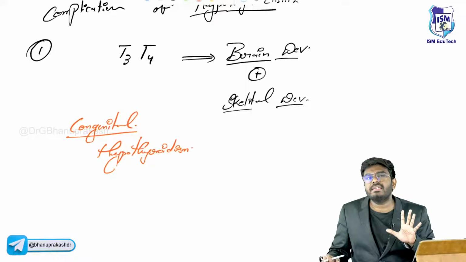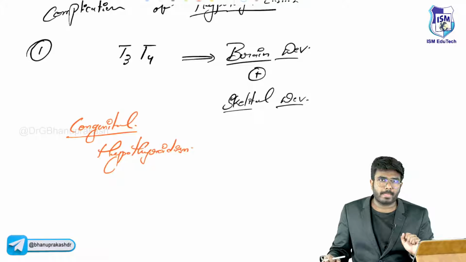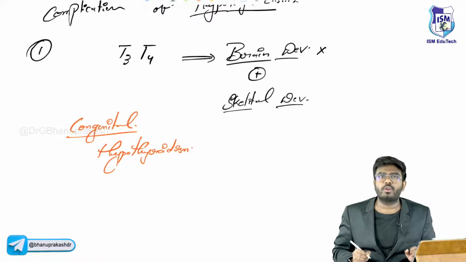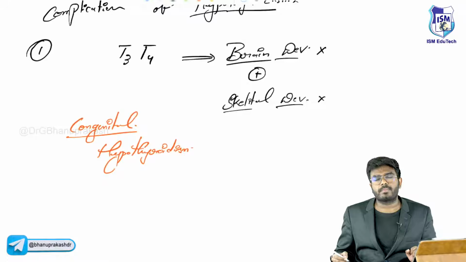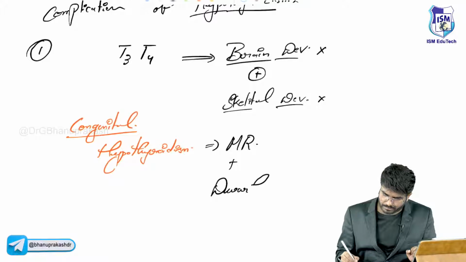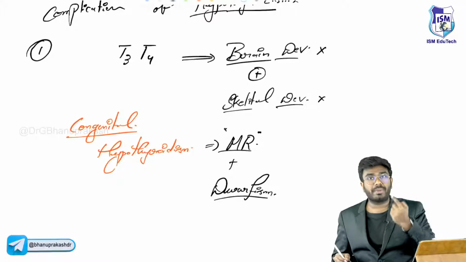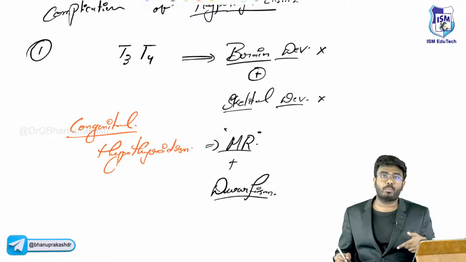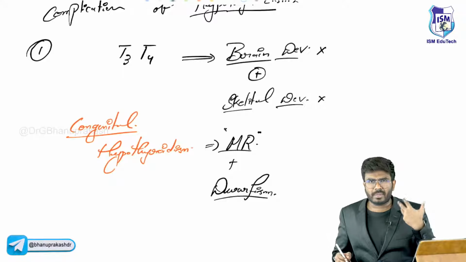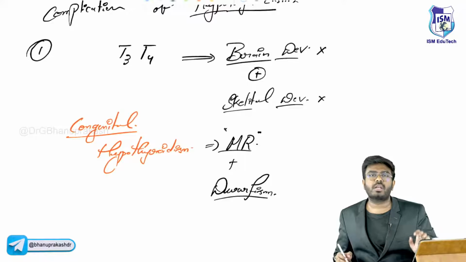So if a baby has hypothyroidism, now what happens? Tell me. Do you think brain development is going to be there? No. Do you think skeletal development is going to be there? No. So the baby is going to have MR, mental retardation, along with dwarfism. That syndrome I mentioned is Pendred syndrome. If the baby has Pendred syndrome, then also there is congenital hypothyroidism, and thyroid hormones are not produced from birth.